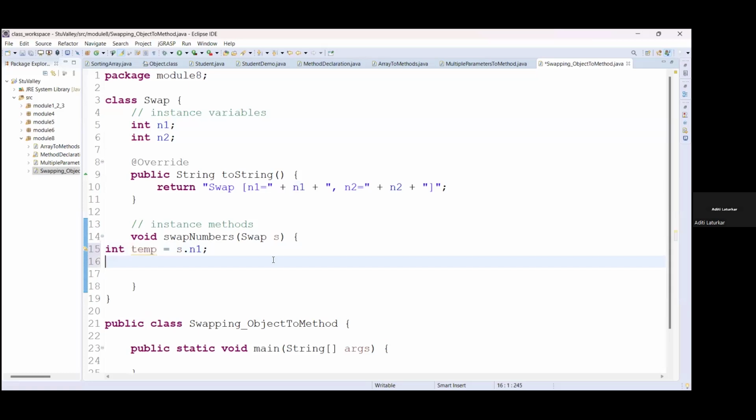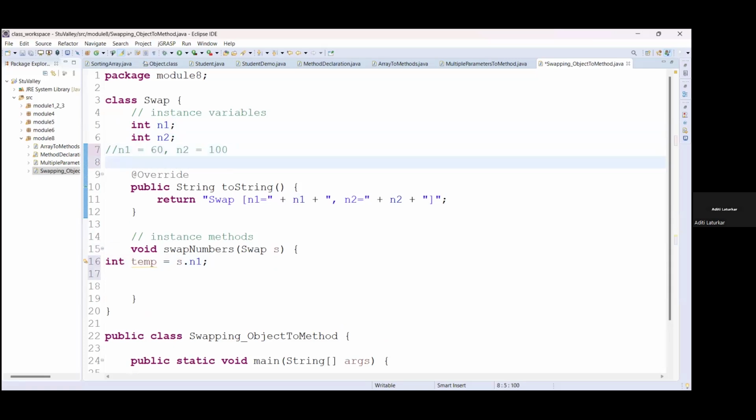We want to swap the values. That means suppose N1 has 60 value and N2 has 100 value. Then we want to swap. After the swap, N1 should have 100 value and N2 should have 60 value. Okay, so this is actually the swapping program.